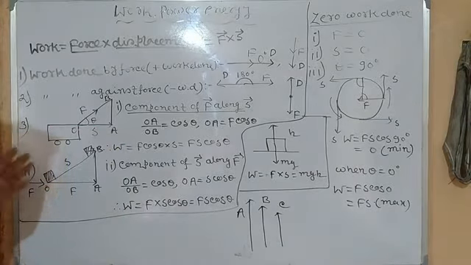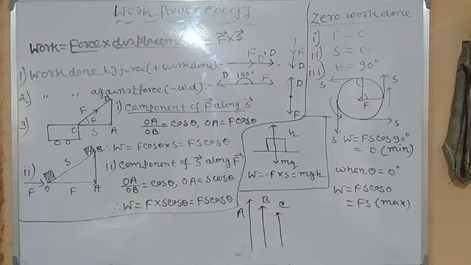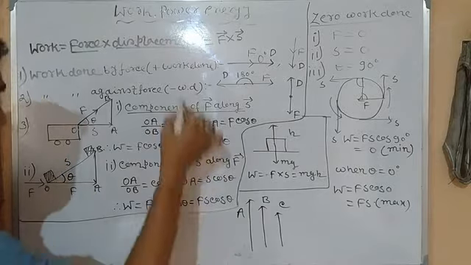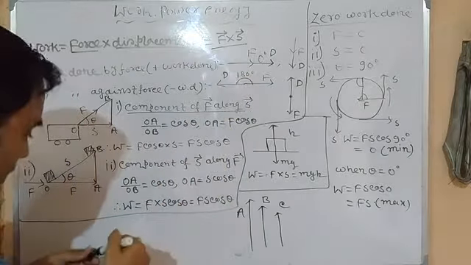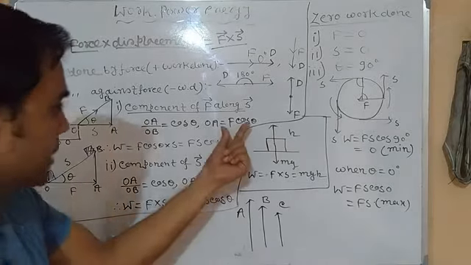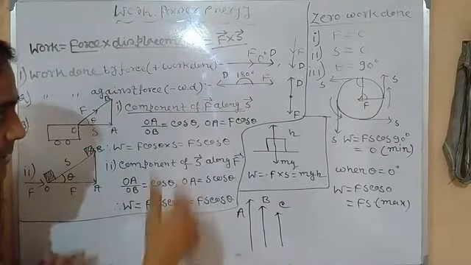But when both force and displacement make some angle in between them, that is theta, in that case the expression will be W is equal to F S cos theta, and this expression generally comes from this. Okay, now we will see. Since there is a theta, depending on the value of theta, that is the angle between F and S, work done varies.